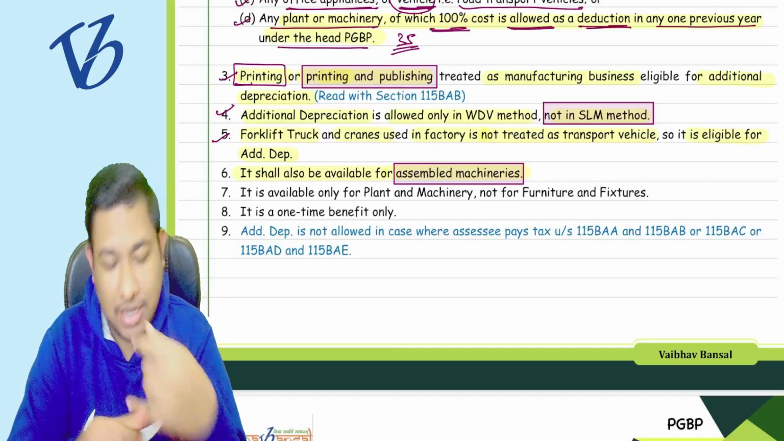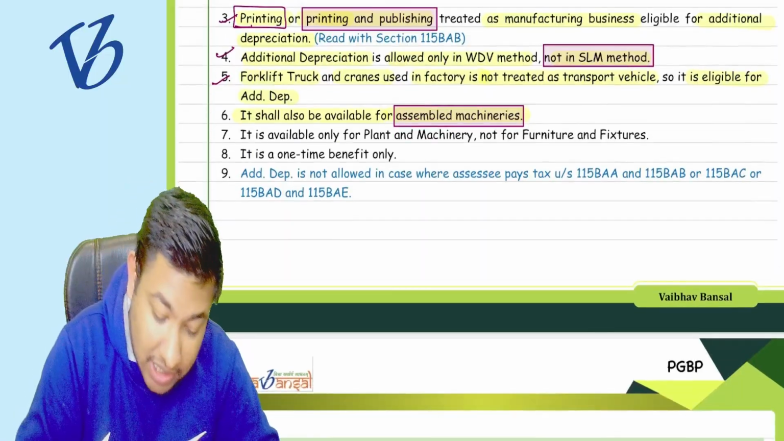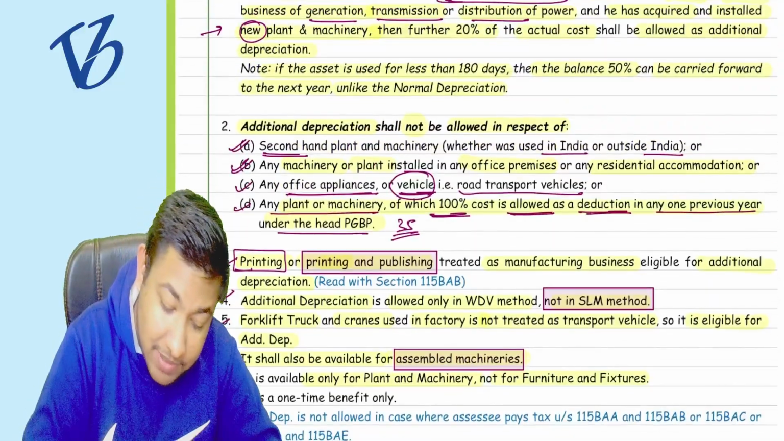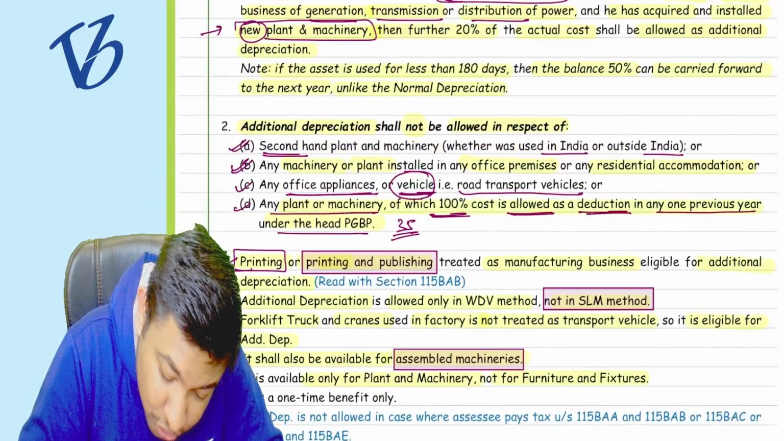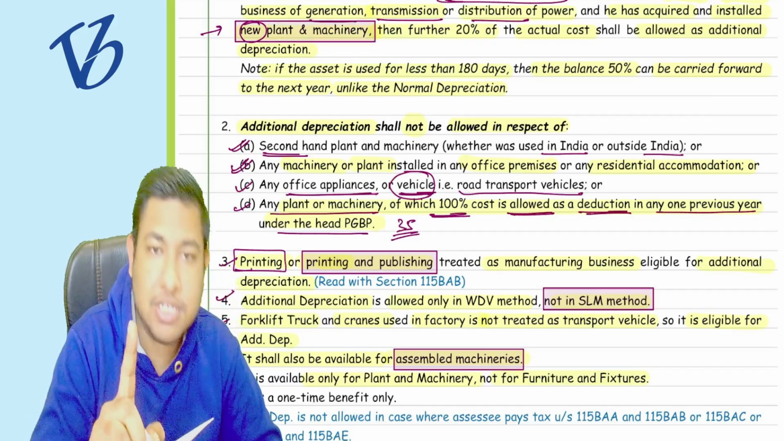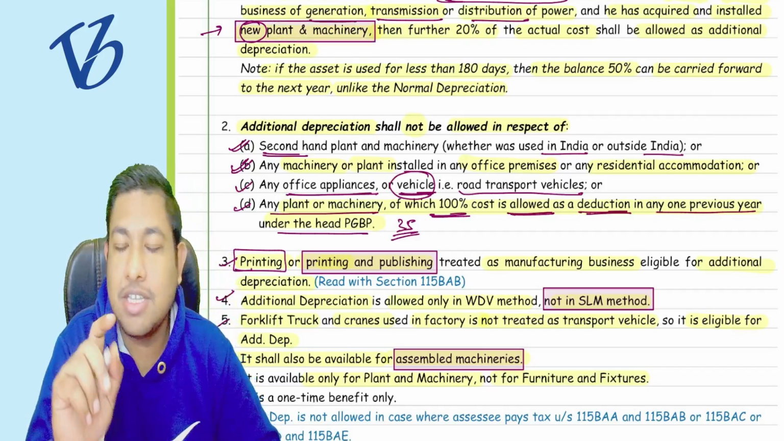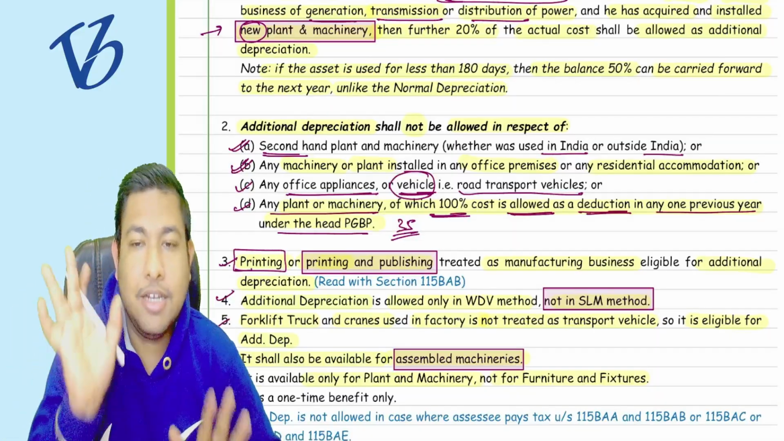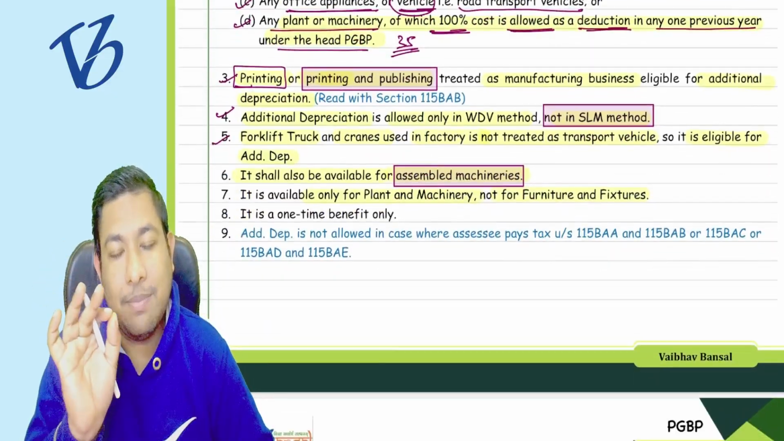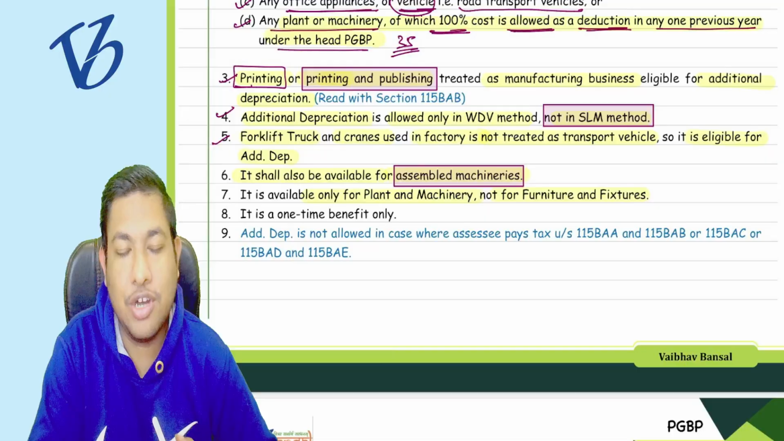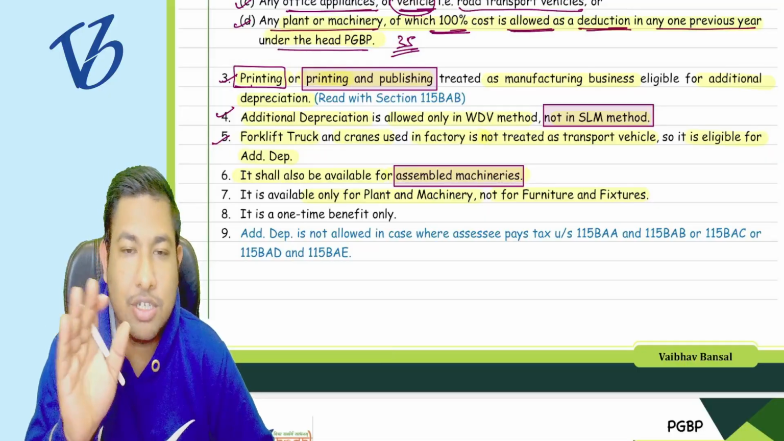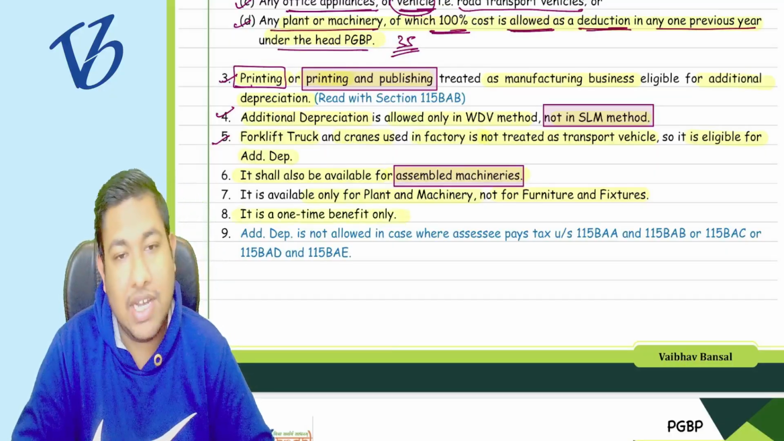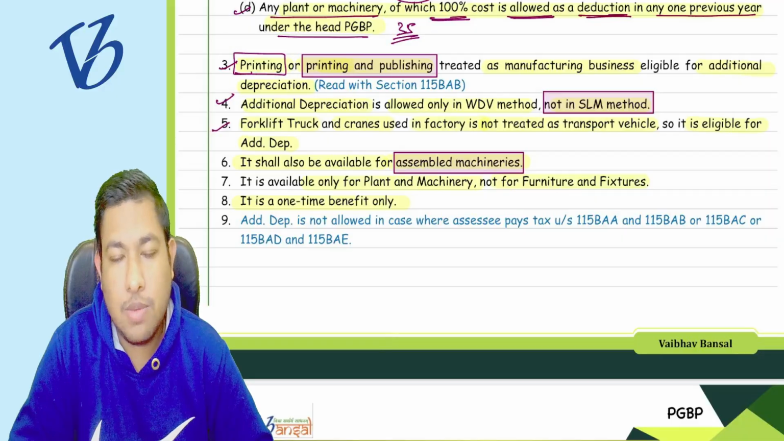Understood clearly now? Seventh point, it is available only for plant and machinery, not for furniture or fixtures. It is very much clear now from the section that you should purchase what? New plant and machinery only. Furniture, buildings, intangibles are not allowed. Only plant and machinery is allowed. So if you are purchasing plant and machinery, only then is there a deduction of additional depreciation. Otherwise, no deduction of additional depreciation is going to be there. And finally, it is only going to be a one time benefit.